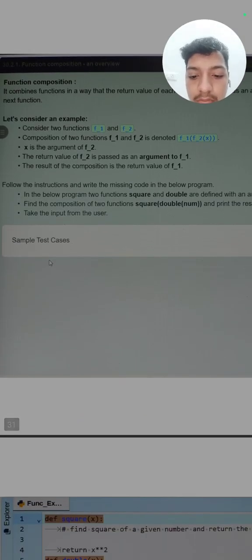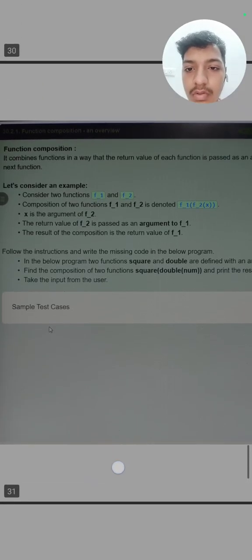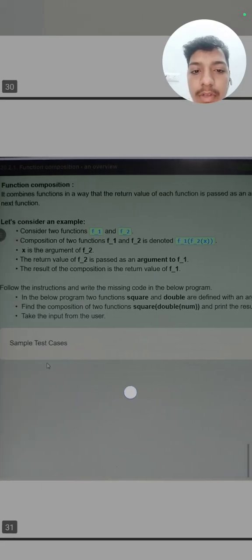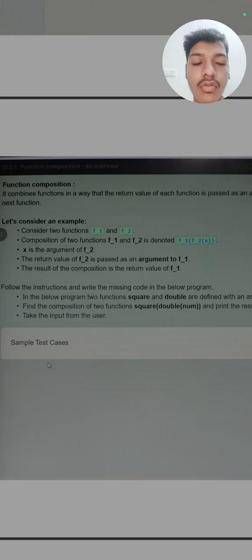Next comes function composition. So what is function composition? It combines functions in a way that the return value of each function is passed as an argument of the next. Like if there are two functions, the input of one is the output of the other.